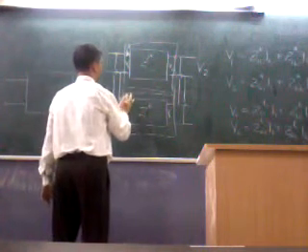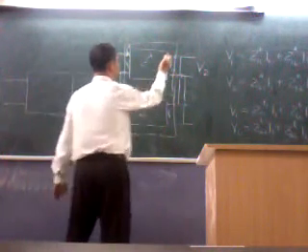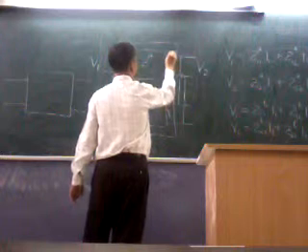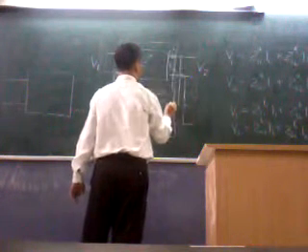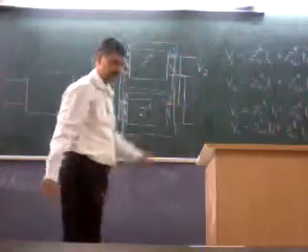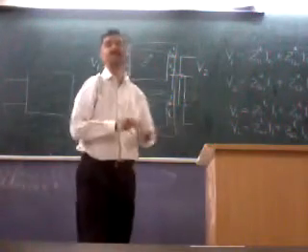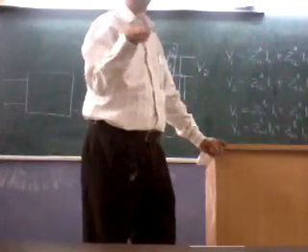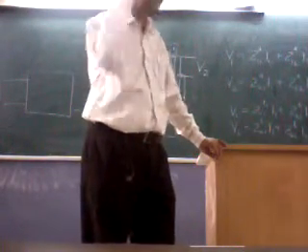Sorry, I1B. This as I2A and this as I2B. Then naturally what would be I1? I1A plus I1B, and I2 would be I2A plus I2B.